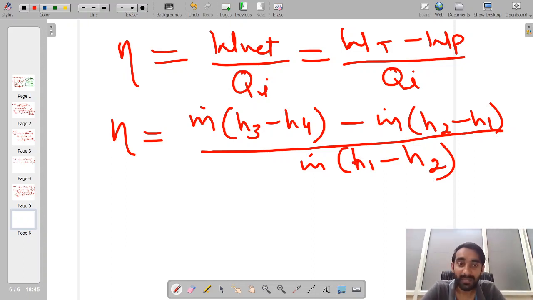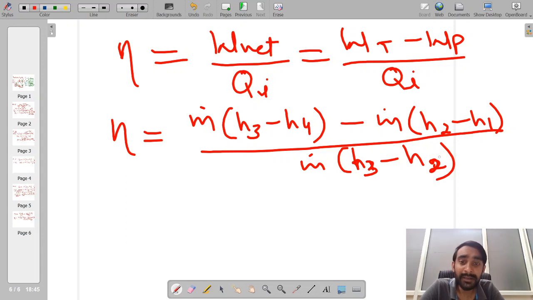Sorry, the denominator is not H1 minus H2, rather it should be H3 minus H2, because in our heat addition process the terminal points are point number 2 and point number 3. Okay, so this is our efficiency of the Rankine cycle.